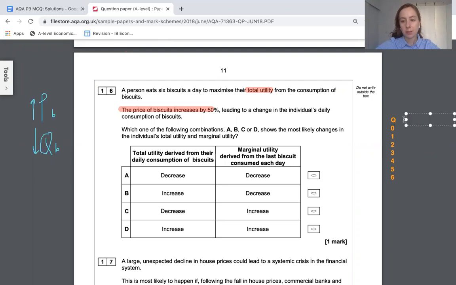Let me just kind of illustrate what would happen to their utility. They'd have 0 utility when they don't eat any biscuits. Maybe the first biscuit added 10. Usually the more you eat, the less kind of extra satisfied you get. You were really probably quite hungry in the beginning, maybe had a craving for biscuits, and now kind of that's better satisfied. So maybe kind of that goes down. So what should this be? 20. The person was still eating biscuits at 6. So actually I'm going to assume that this is still kind of increasing quite nicely. First it increases by 8, then by 6.